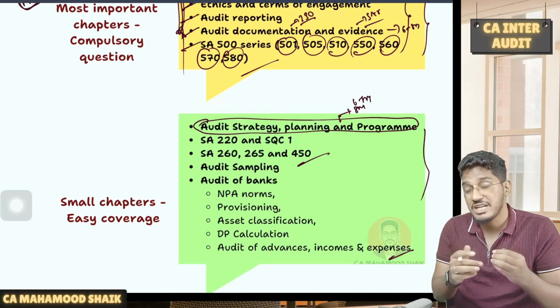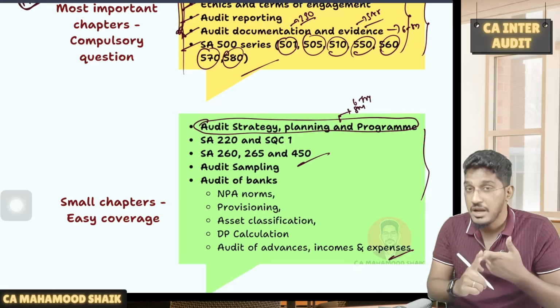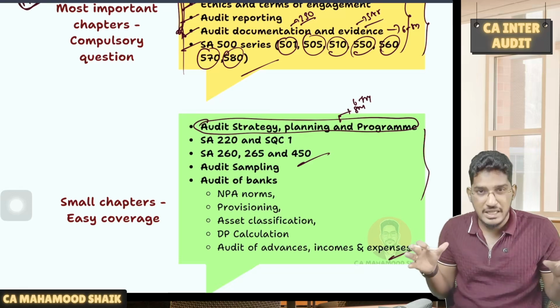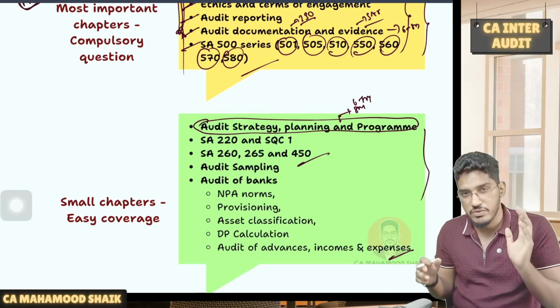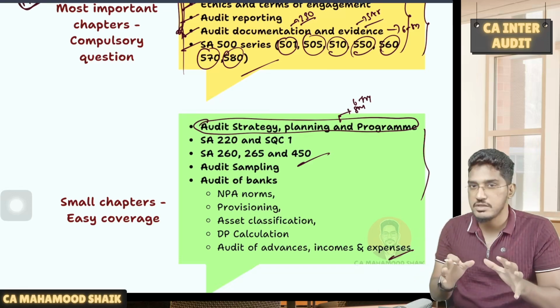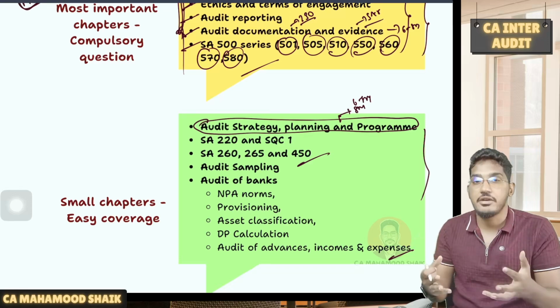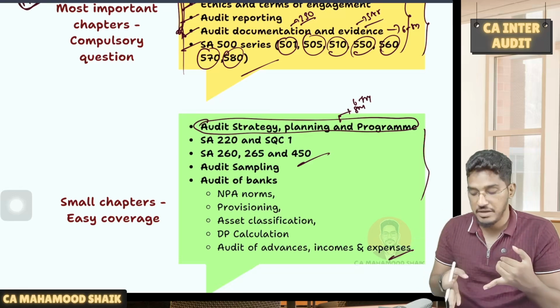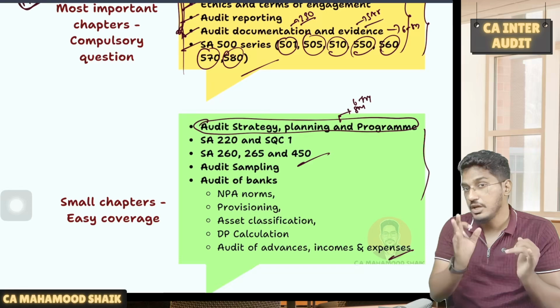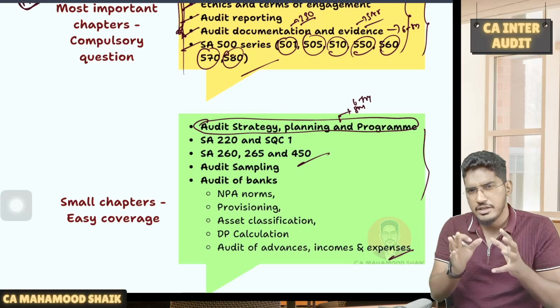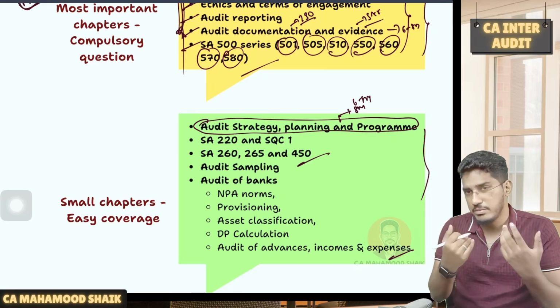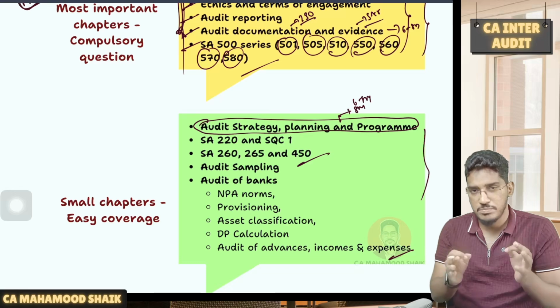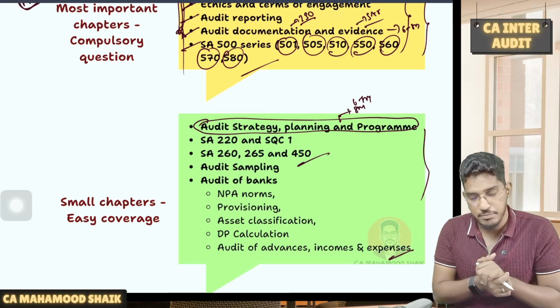I know in this chapter there will not be any concept, all point-wise questions will be there, but please do revise it. I know this chapter will not be that interesting to read, but you have to read it. Why? Because from such a small chapter, you are getting a huge weightage. And if you leave this chapter, you will be a fool. Don't do it. So please try to complete audit strategy, planning and program.